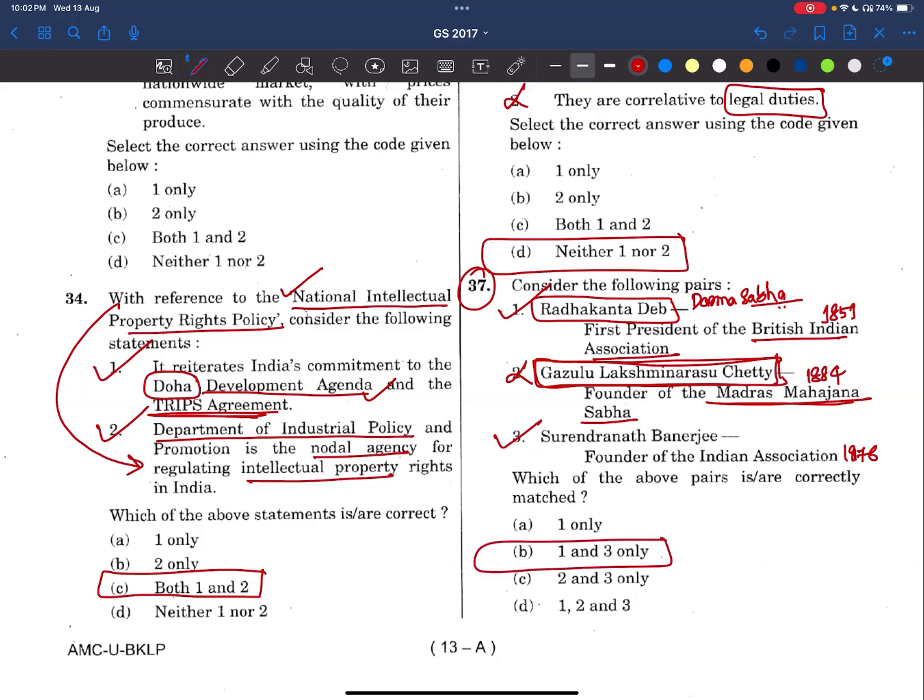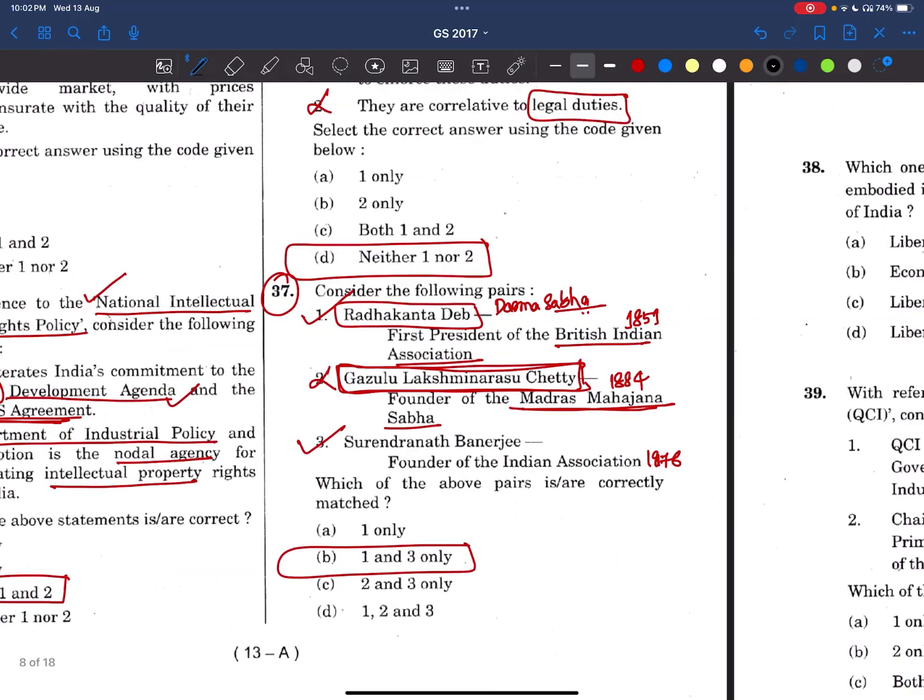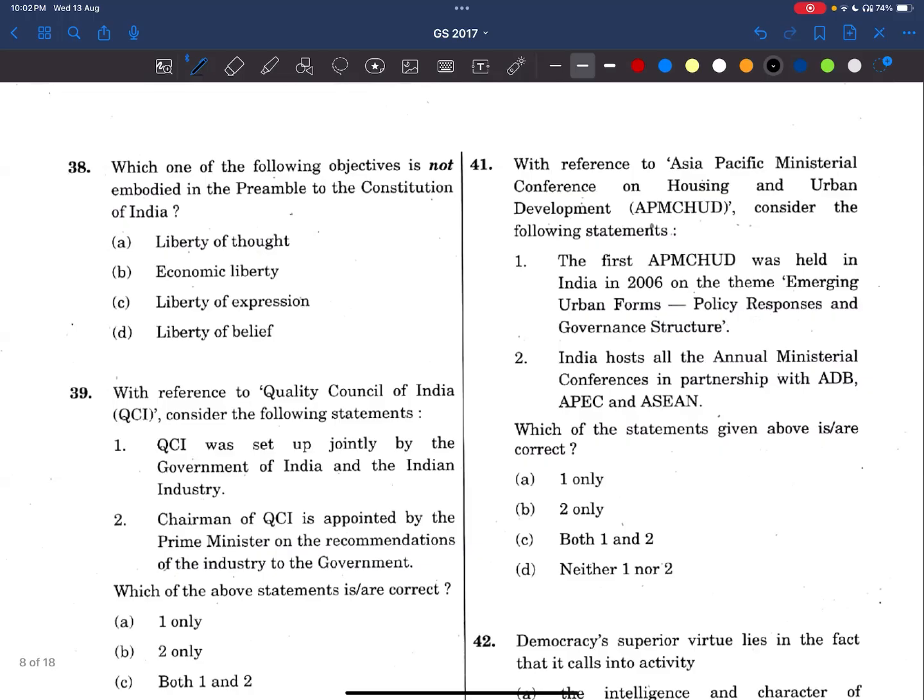Now what we have to do, friends? See in the Spectrum book, it is clearly given who are the founders and what are the organizations before Indian National Congress and after Indian National Congress. Please let's try to revise those topics. It is there in the summary as well. After completion of the chapter, in the summary also it is given. Even if we revise that also, it is more than enough.